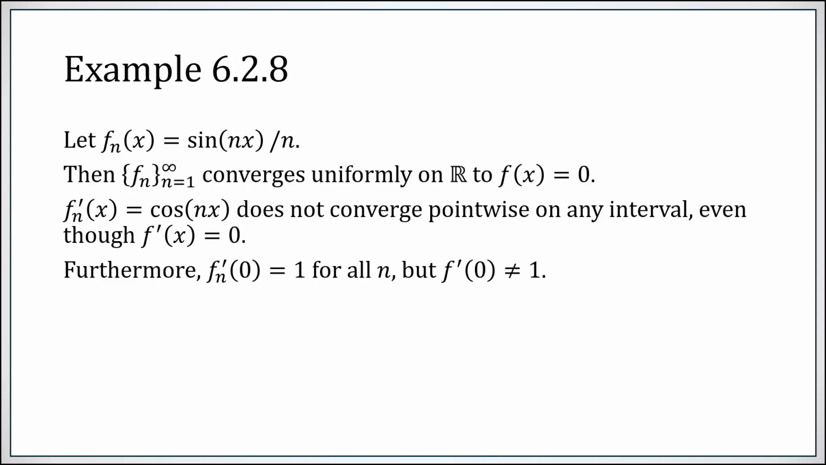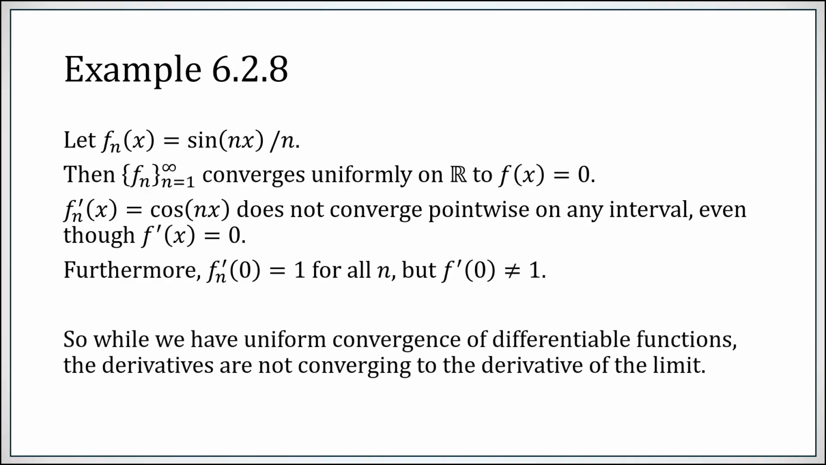Furthermore, fn prime, the cosine of nx, at 0, it's 1 for all n. But the limiting function f, its derivative at 0 is not 1. So you really get this mismatch of what's going on with the derivatives of fn versus the derivative of the limit f. Even though we had uniform convergence of fn and every fn was differentiable, the derivatives themselves were not converging to the derivative of the limit. So we had some sort of failure here.